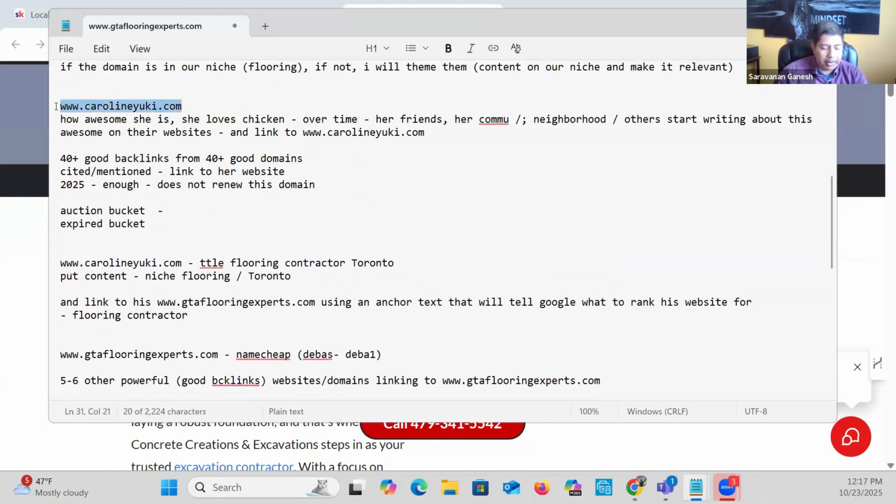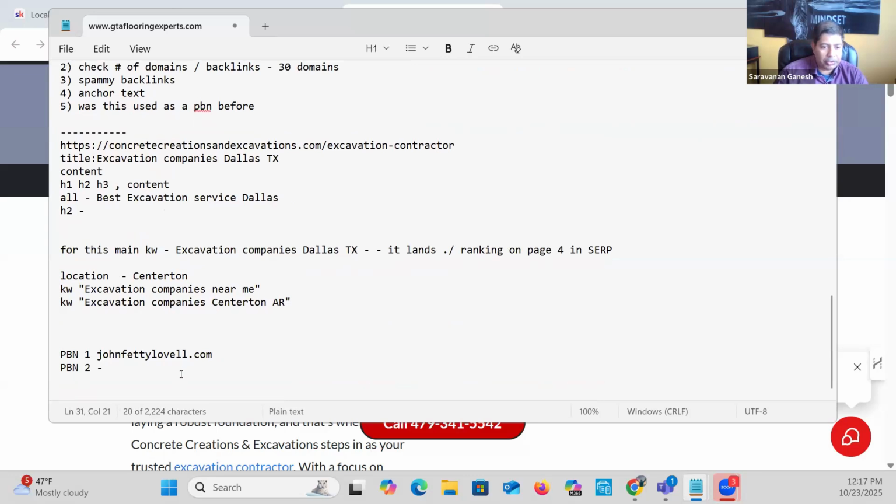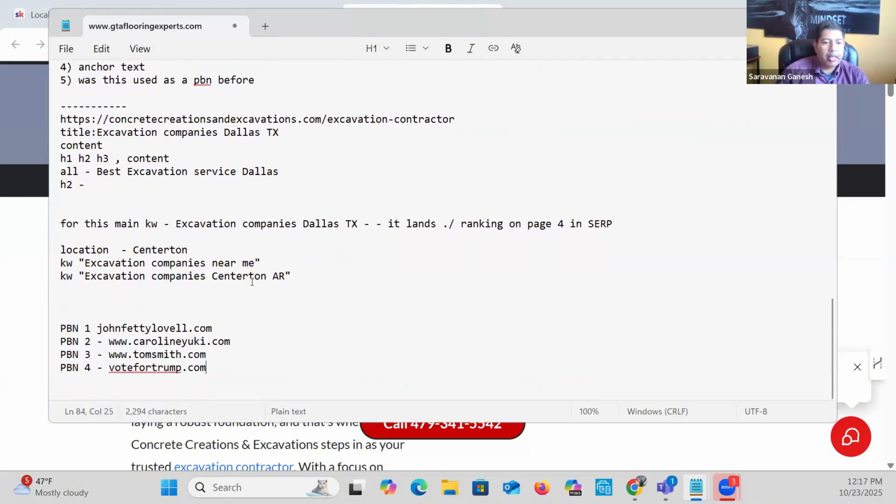Okay, this is another PBN. Let's say, right? Just say that. And PBN 3 is maybe www.tomsmith.com. PBN 4 is votefortrump.com, right? Whatever, right? These are expired domains we buy, okay?